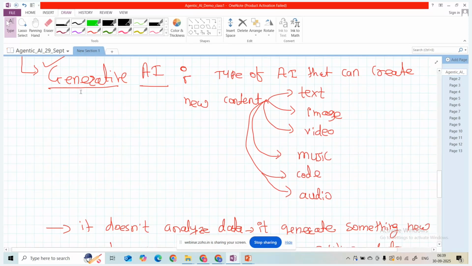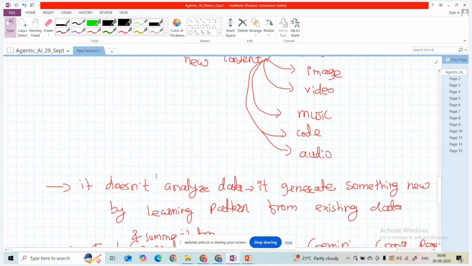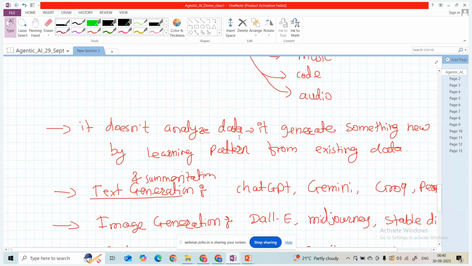Why is the name generative? Because it has creativeness. You can create new content, like text, image, audio. You guys might know, you are using ChatGPT and different applications nowadays. It is helpful for generating new text, answering queries, summarizing, translating, image generation, video generation, music, code, audio. These are multiple applications we can utilize under this generative field. It does not just analyze the data; it will generate something new.